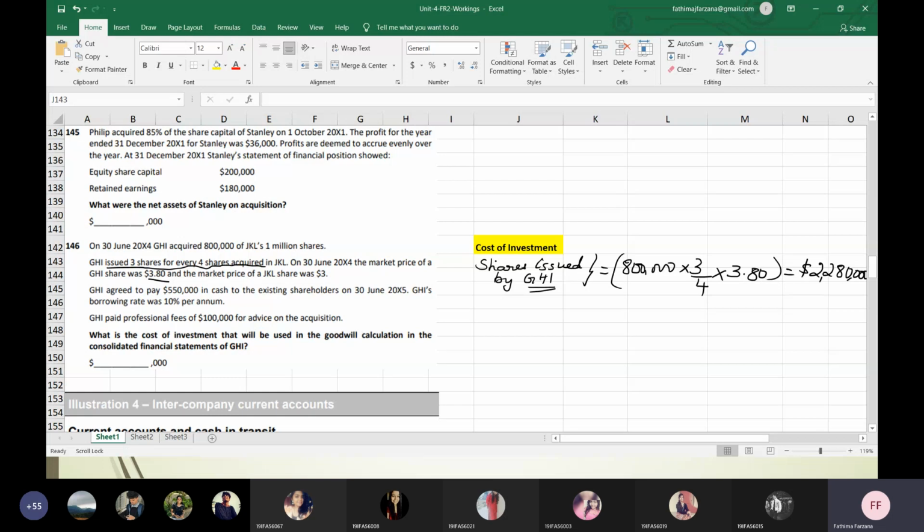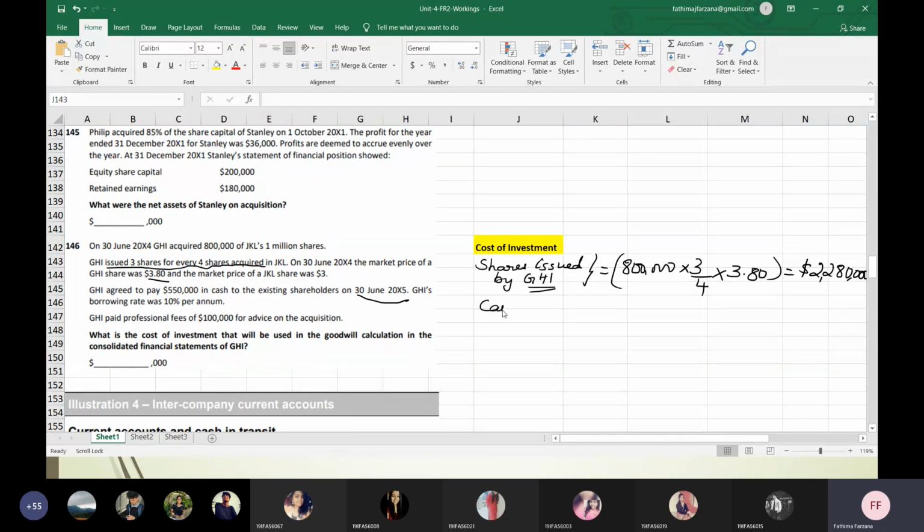When will they be paying? Next year. So don't get confused here. They didn't ask what is the current liability or non-current liability. They're asking what will be the cost of investment. If it is a non-current liability, you have to compute it, then find the finance cost, everything. Here it will be cash to be paid.